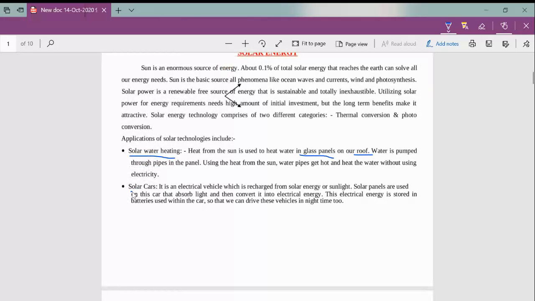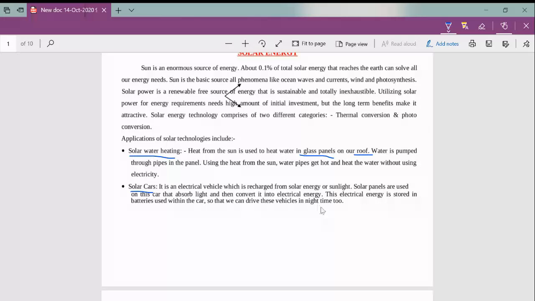Next is solar cars. What is the specialty of a solar car or solar vehicle? It is an electrical vehicle which is recharged from solar energy, or sunlight. It recharges from sunlight. There is no requirement of any kind of fuel. So how will it work?